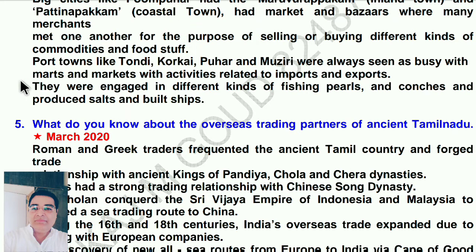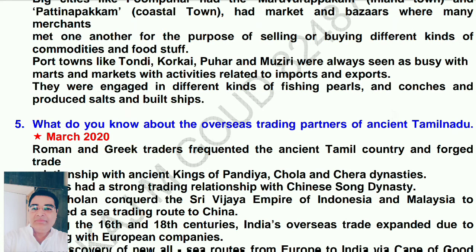Port towns like Tondi, Korkai, Puhar, and Musiri were always seen as busy with marts and markets with activities related to imports and exports. They were engaged in different kinds of fishing, pearls and conches, and produced salts and built ships.